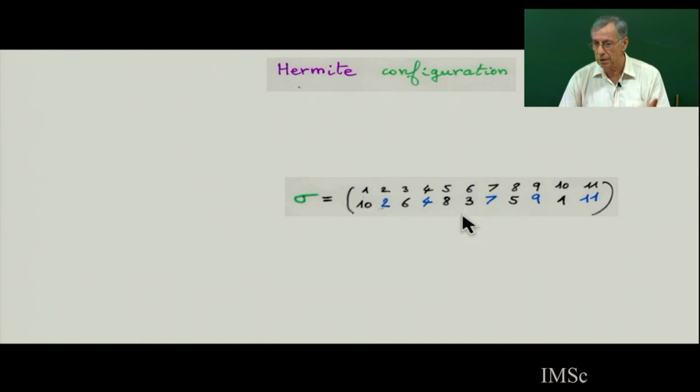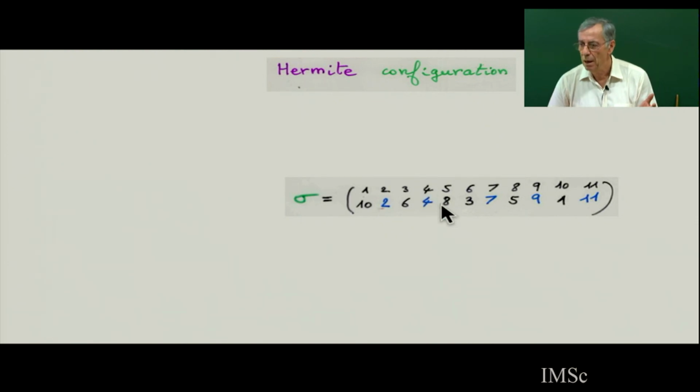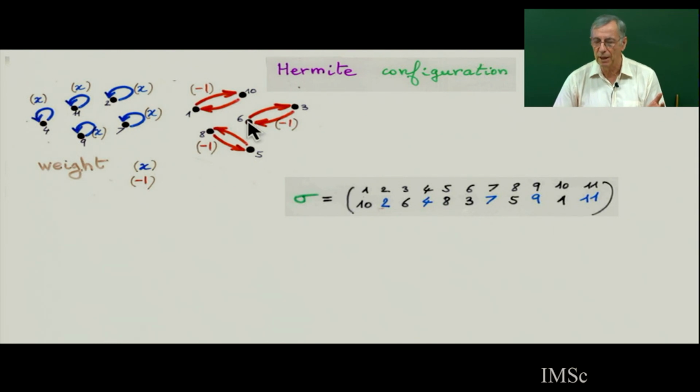You take a permutation like this, written in standard notation, and I take a permutation which is an involution. Involution means the square of the permutation is the identity. You see, for example, 1 goes to 10 and 10 goes to 1. Or in blue, there's a fixed point, 4 goes to 4. So this is an involution. And if you look at an involution, there are cycles of length 1 and cycles of length 2.